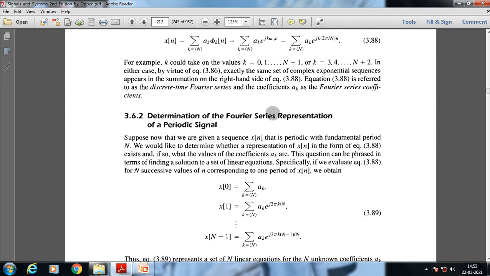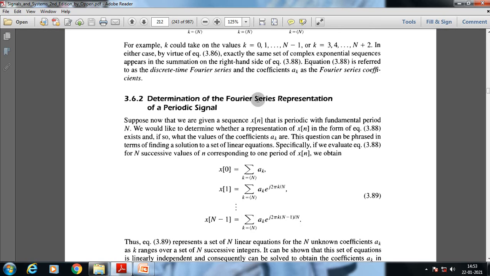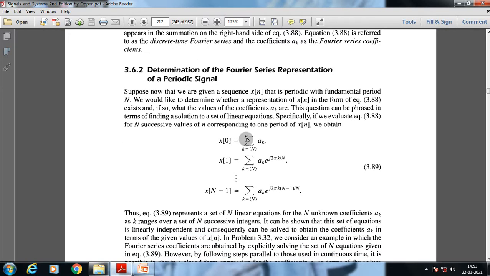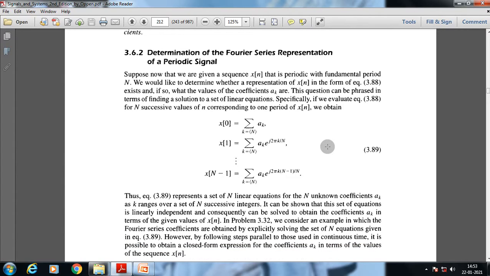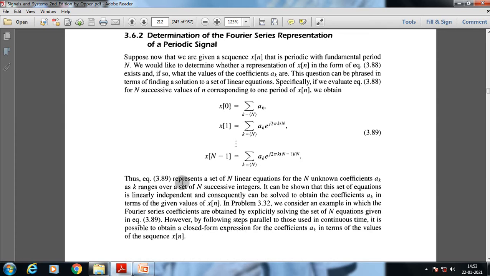Now let's look at the determination of the Fourier series representation of a periodic signal. Now how do you do that? As you can see here, a suffix 0 is a suffix k, a suffix 1 is e to the power j 2 pi k by N, and a suffix N minus 1 will be a suffix k e to the power j 2 pi k into N minus 1 by capital N. Thus equation 3.89 represents a set of N linear equations for the N unknown coefficients a suffix k, as k ranges over a set of N successive integers.